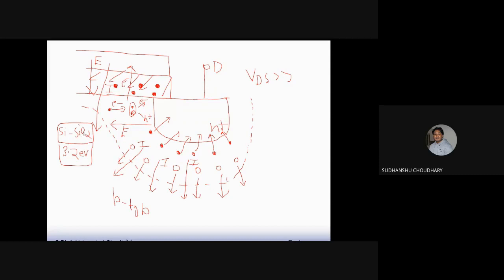With this much energy they can even tunnel through the silicon dioxide barrier.